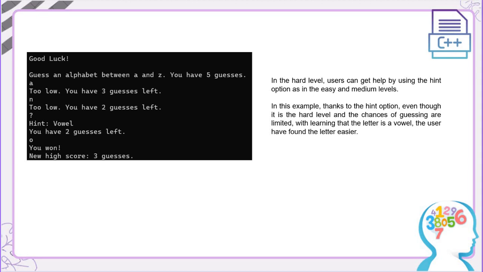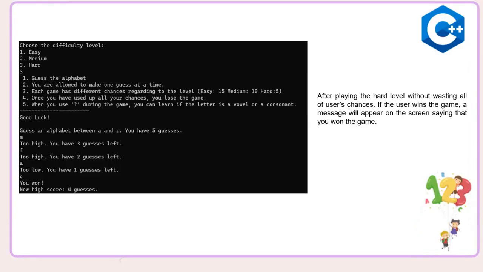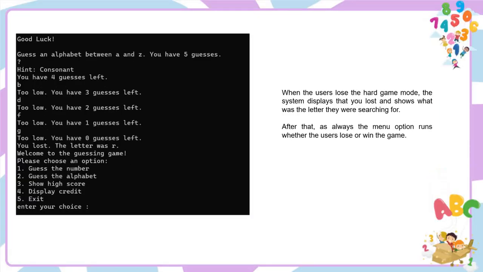In this example, thanks to the hint option, the user can learn that the letter is a vowel, and even though it is a hard level and the chances of guesses are limited, the user has found the letter more easily. After playing the hard level without spending all of the user's chances, if the user wins the game, a message will appear on the screen telling you won the game.